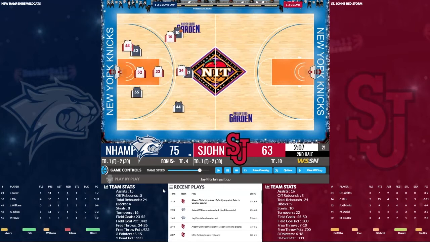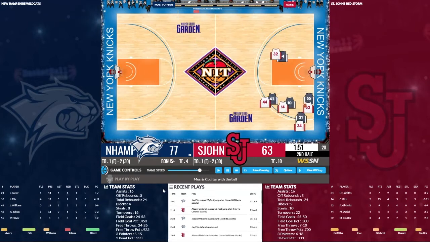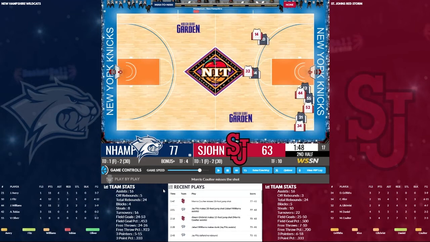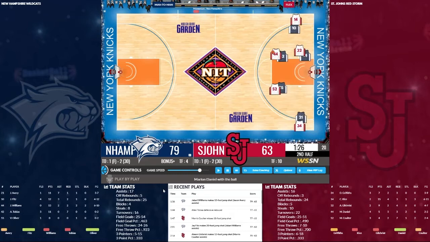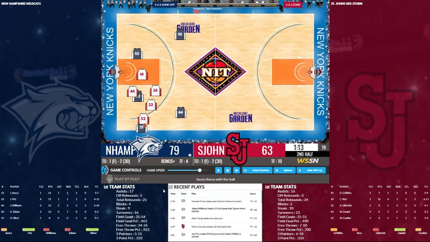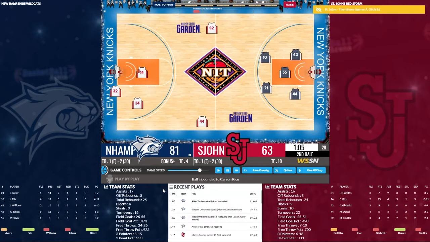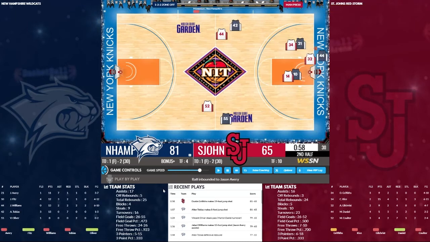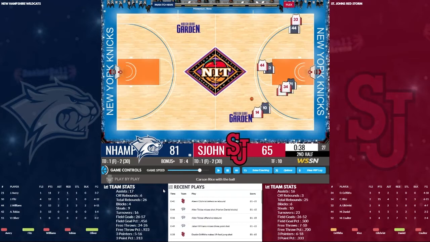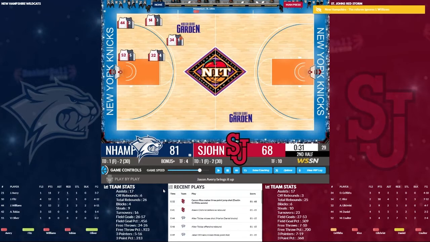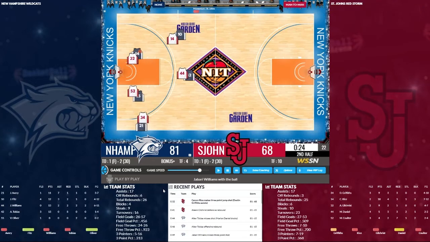Balanced scoring. Look at that. 3 players with 11, 1 with 10. There's a jumper by Fitz, and we got this one just about wrapped up as we're up 14 now. Make it 16. Make it 18. Wow. We started to run away with this one towards the end of the game. Missed 3. So we're up 81-68 with 30 seconds left.